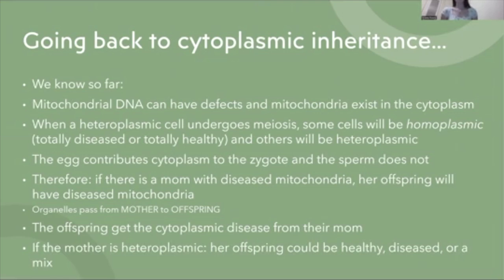And as a last point, we talked a lot about what happens with the heteroplasmic cell, how you can have a mix of different cells from it. So if we have a mother that is heteroplasmic, she could have offspring that have healthy mitochondria, she could have offspring that have diseased mitochondria, and she can have offspring that have a mix. So there's a lot of variability in how that cytoplasm is passed from mother to offspring, but it will always be passed from mother to offspring. All right, and that is the end of cytoplasmic inheritance.